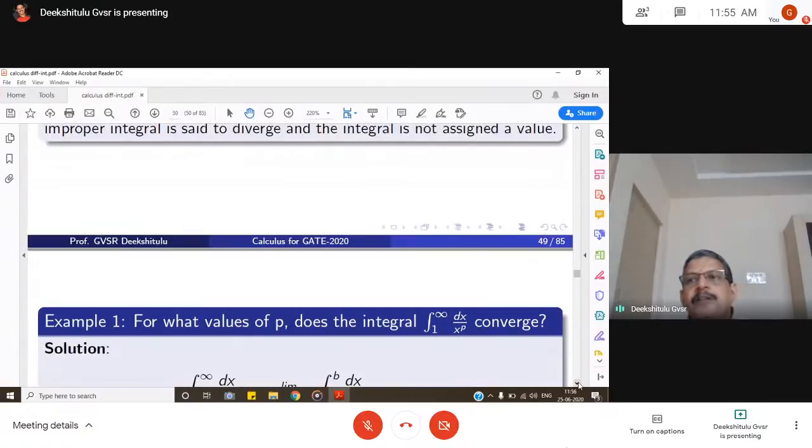So all these methods, beta gamma functions, Laplace and Fourier transformations, all these tools are used to evaluate improper integrals. Let us see.